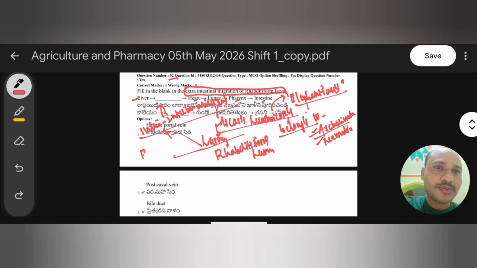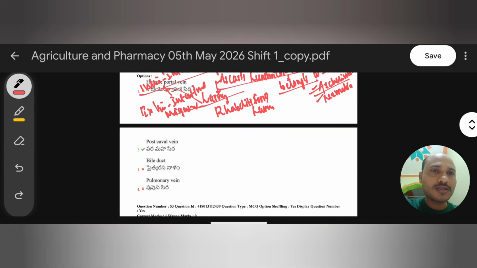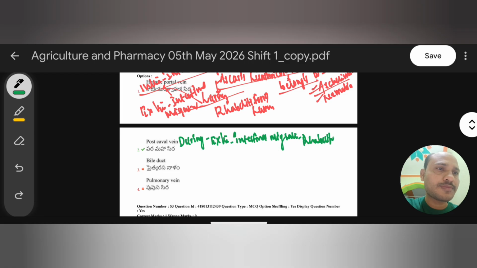And very important, it performs extra-intestinal migration. The question is about the extra-intestinal migration of rhabditiform larva, so we have to identify how this larva migrates from the intestine to other parts.